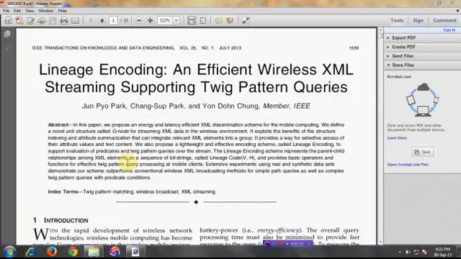So here we are using a synthetic data set, the XML broadcasting data set, to find efficient wireless XML streaming and also calculate latency. So in this paper, the main index terms are twig pattern matching, wireless broadcast and XML streaming also.